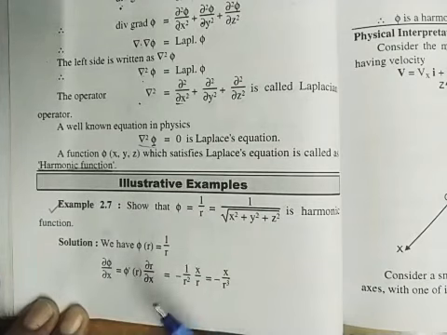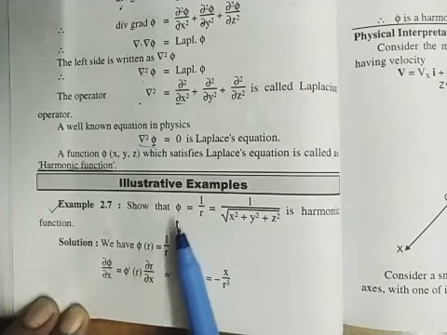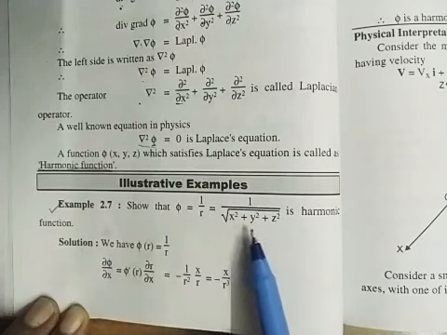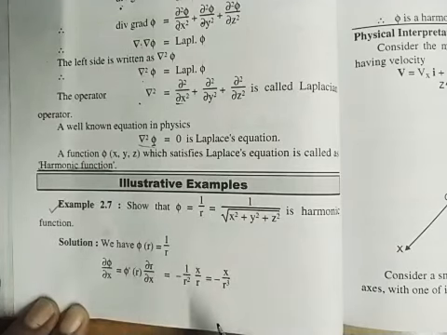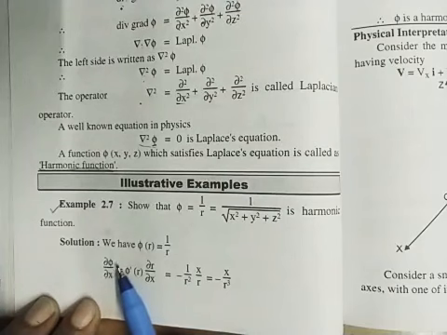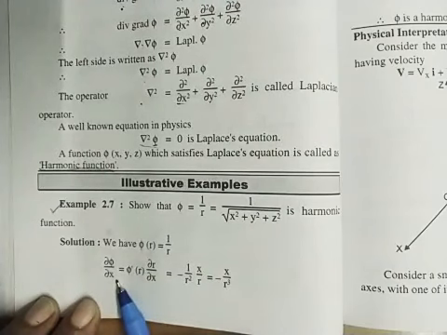It means we need to find del phi by del x and then again its derivative with respect to x. Similarly for y and z. So what is given here? Phi is a function of r, and r is a function of x, y and z. So we need to use the chain rule here.